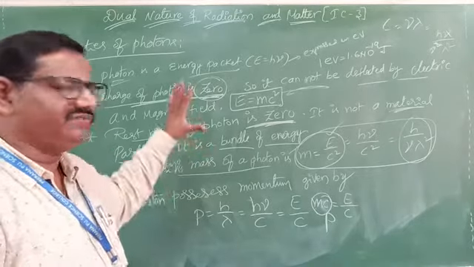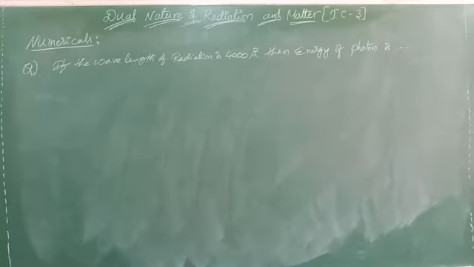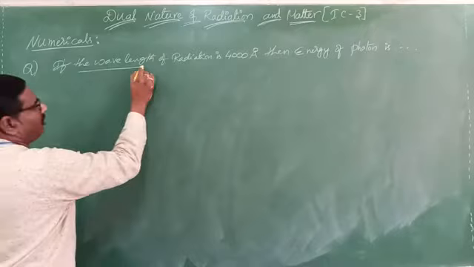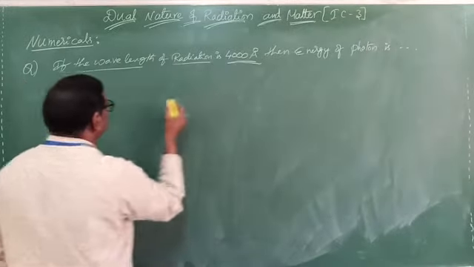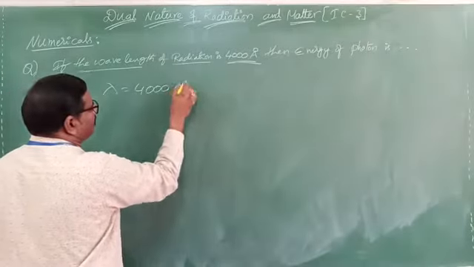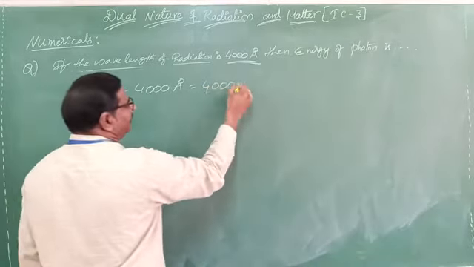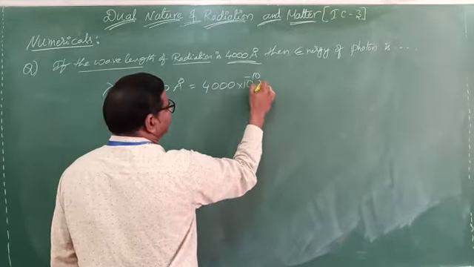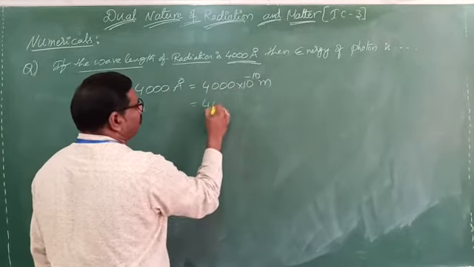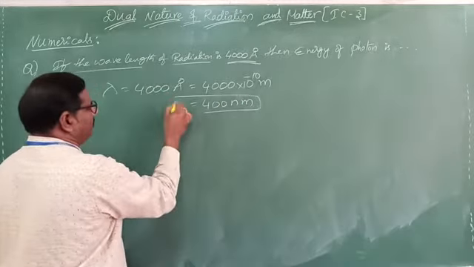Now, irrespective of this concept, we will solve one application. Here one small application: if the wavelength of radiation is given as lambda equals 4000 angstrom, or we can write as 4000 into 10 power minus 10 meter, or 400 nanometer, all are same.